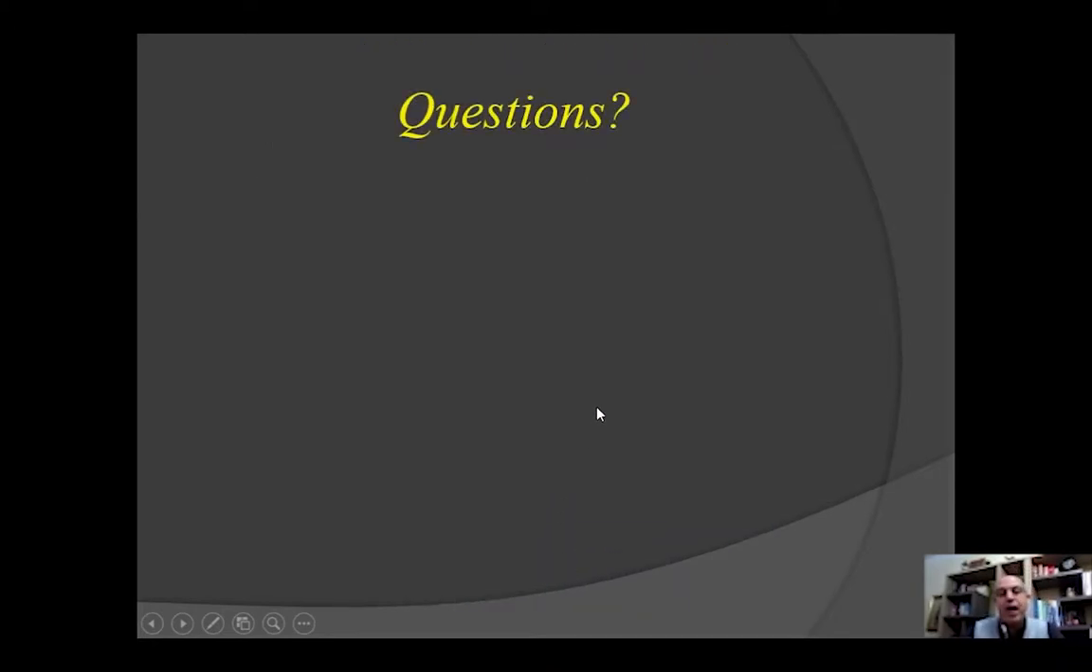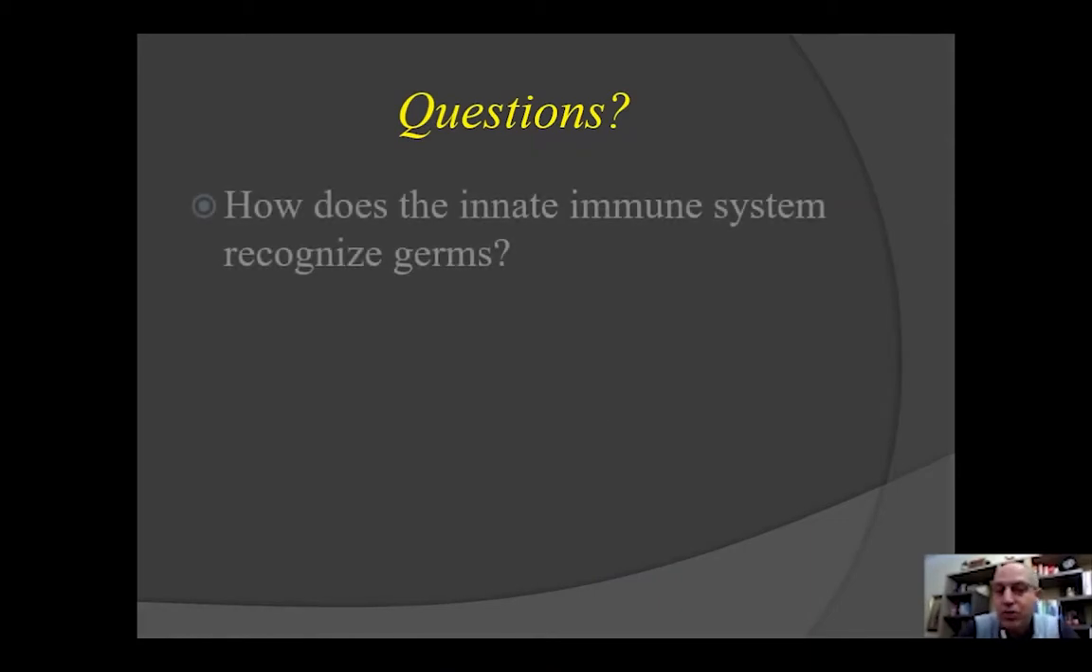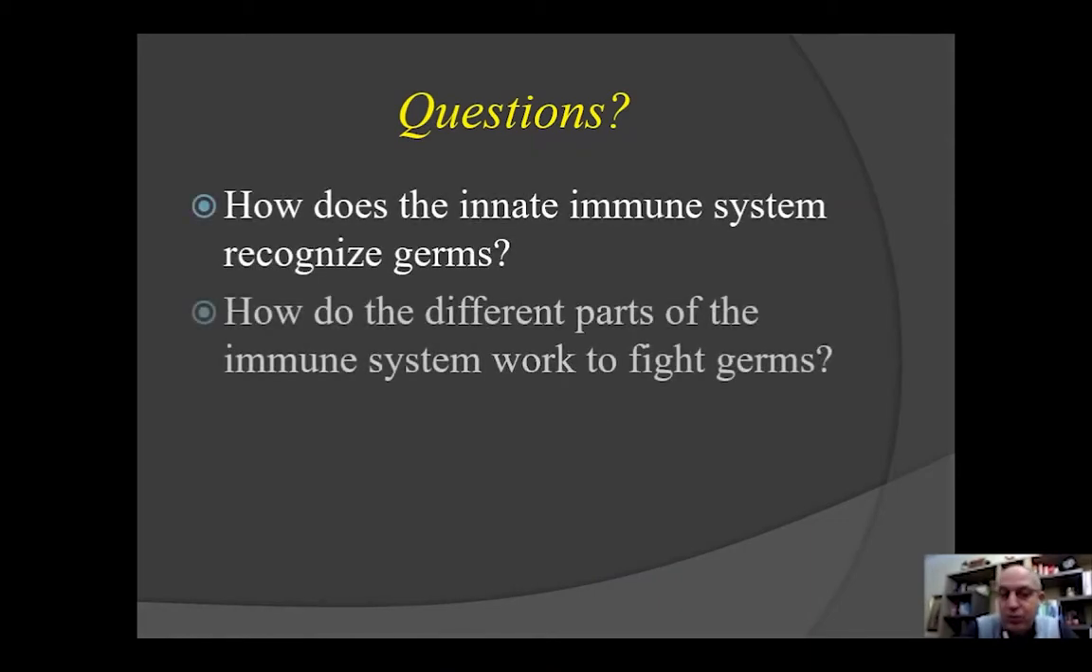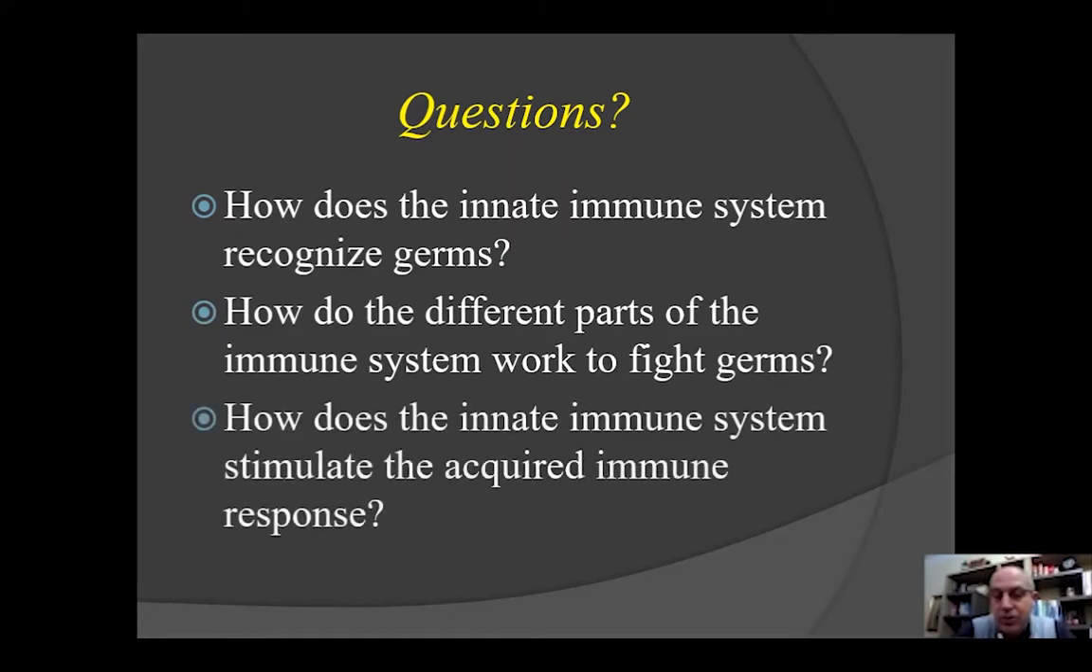Questions. How does the innate immune system recognize germs? How do the different parts of the immune system work to fight germs? And the third question, how does the innate immune system communicate to stimulate the acquired immune response, which is very important. Otherwise, we will not have any immune response.